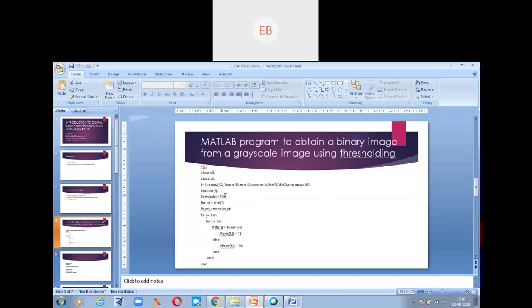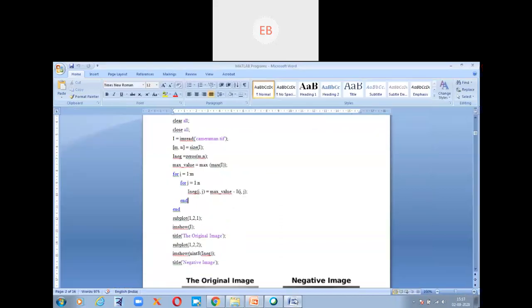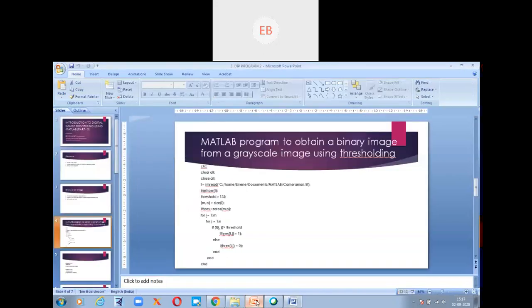This program is the same as that negative program. The only thing is that we have set a threshold value here, say 132. You can change the value accordingly. You can experiment with this value. Say I'm using 132 here, you can use some other value also. So keeping in mind the conditions, you can set the value here.